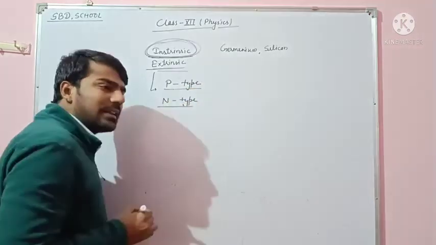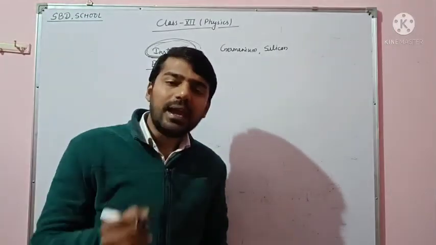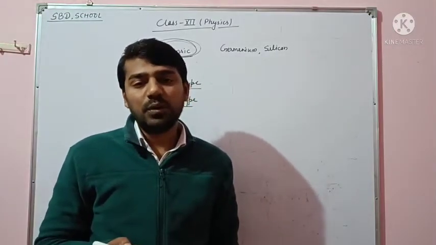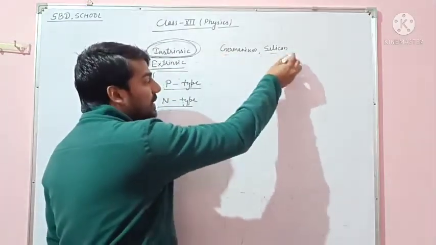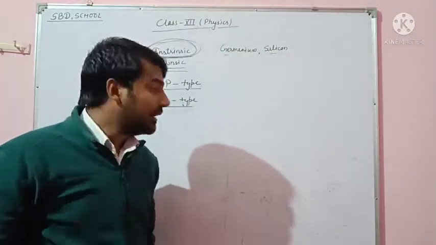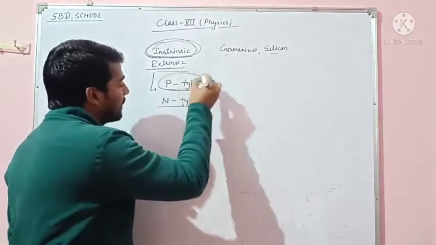What is p-type and what is n-type? If we add trivalent impurities to a pure semiconductor like germanium or silicon, it converts into a p-type semiconductor.